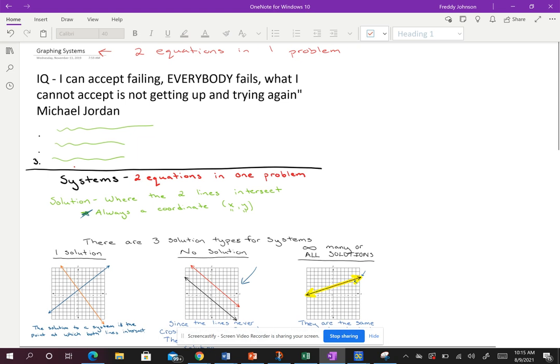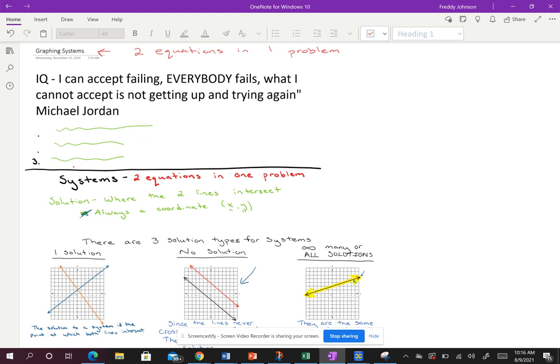But when it comes to systems, remember, understand that since I have two equations in one problem, I need to find the solution that works for both equations. I can't find one solution for one and then one for the other. I have to find a solution that will make both of them true. So that's what we're working on. Okay? So once again, systems has two equations and one problem.